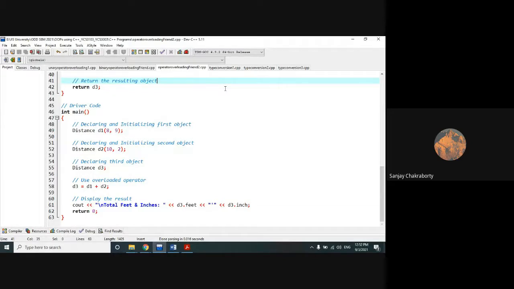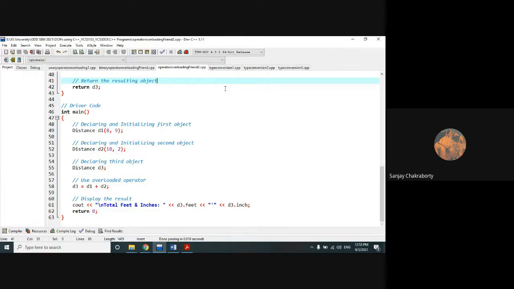So the similar kind of approach is applicable in C++ for built-in data types. I repeat again, the same approach which you have learned in C programming for implicit and explicit type conversion will be applicable in C++ for built-in data types. But for user-defined data types, there is some other approach that you have to know and follow.